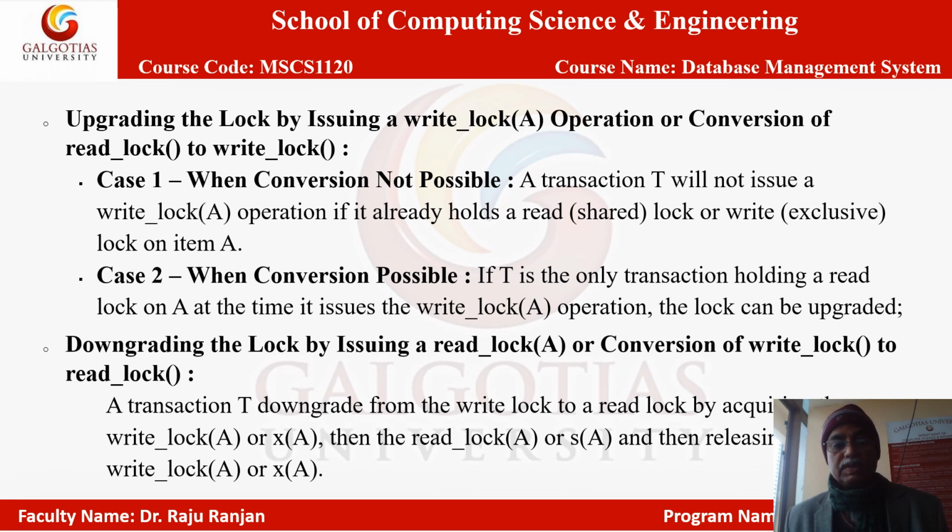So it will maintain its read lock. These are the rules for upgrading or downgrading a lock.